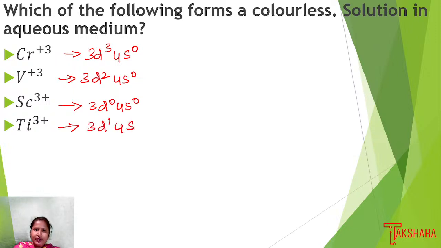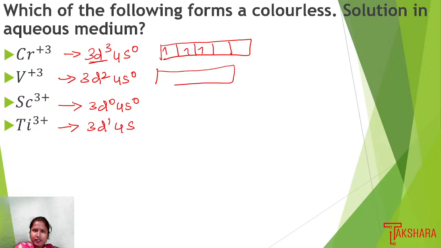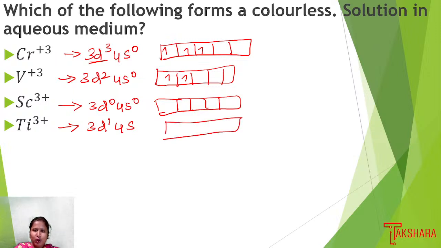When we represent the electrons in molecular orbitals, the d orbitals will have 3 electrons, so there is a presence of 3 unpaired electrons. In the next there is a presence of 2 unpaired electrons. Next, there are no unpaired electrons present in the d orbitals, so it is empty, and here we have 1 electron. So in scandium there are no electrons, but in the remaining options there is a presence of 2, 1 or 3 unpaired electrons.